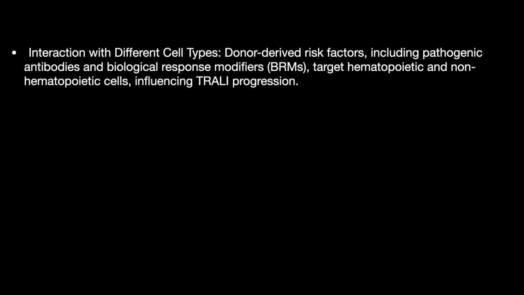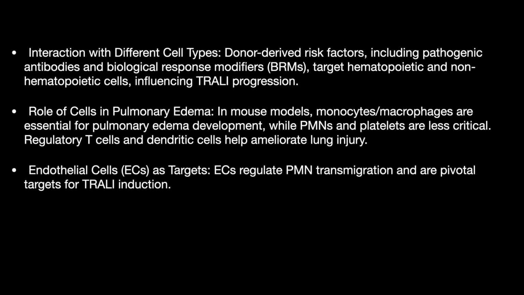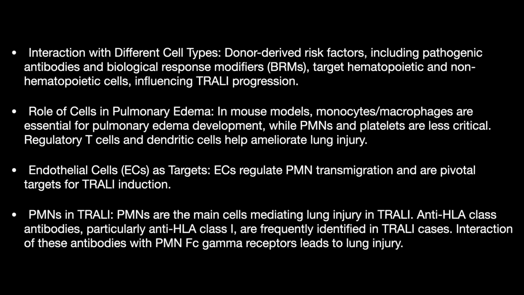The next is the pulmonary reaction. Donor-derived risk factors include pathogenic antibodies and biological response modifiers that target hematopoietic and non-hematopoietic cells, which influence TRALI progression. In mouse models, monocytes or macrophages are essential for pulmonary edema development, while neutrophils and platelets are less critical. Regulatory T cells and dendritic cells help ameliorate lung injury. ECs regulate PMN transmigration and are pivotal targets for TRALI induction.